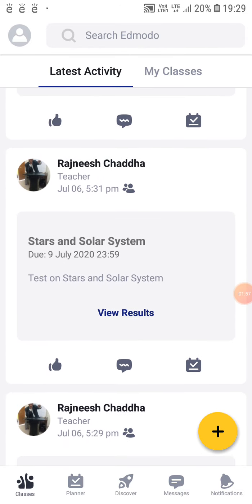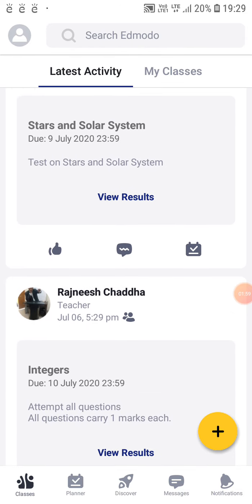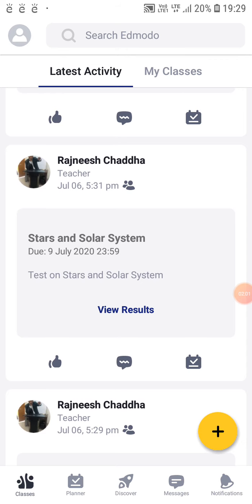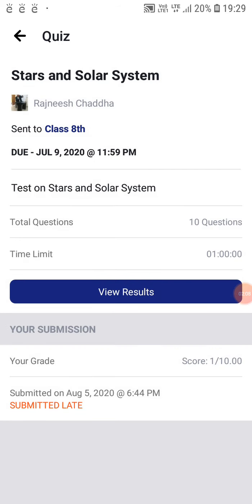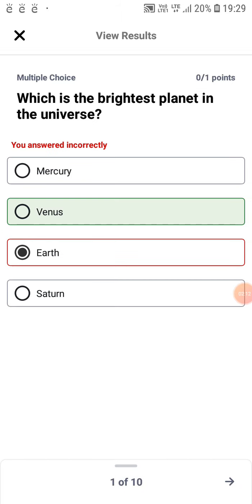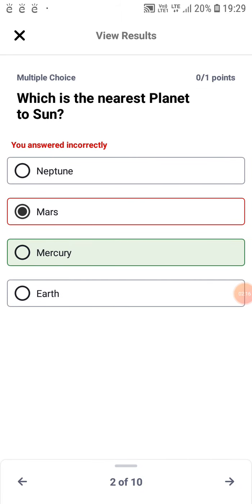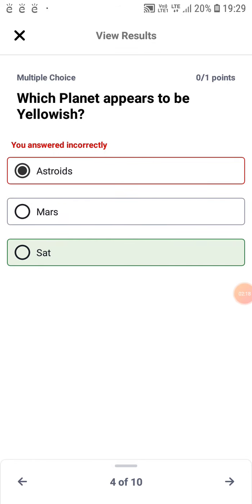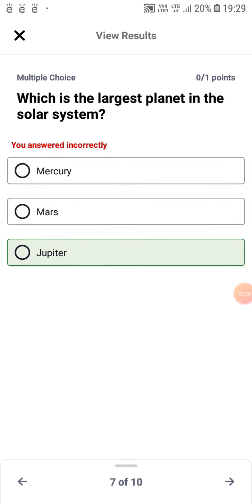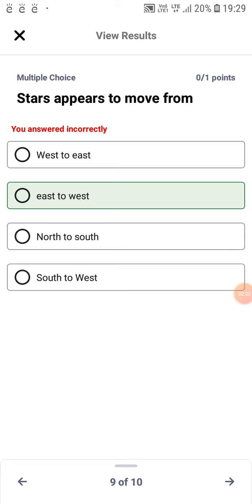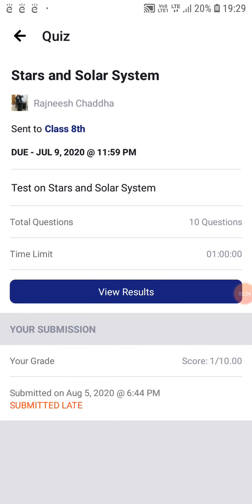You can share tests also. There are some tests like the test on solar stars and solar system. I'll just take you through that. This is an already taken test, so you cannot go through it, but I can show you some part of it, right? So you can see how the test can happen. There are 10 questions in the test, and we can go page by page to see how this can function. This is how the test is going to be taken on it. I'll detail how this is possible later.